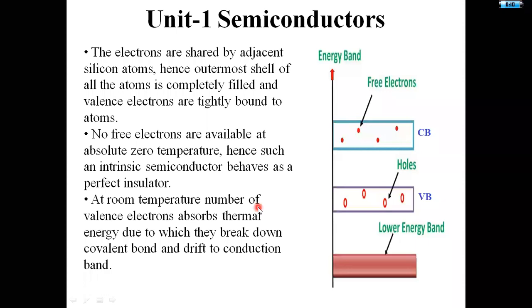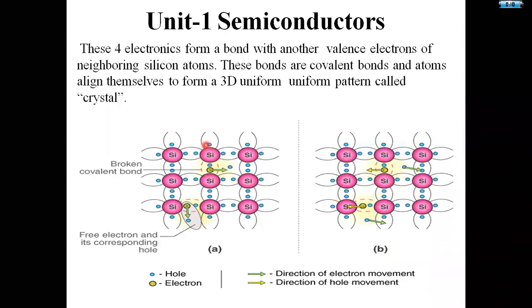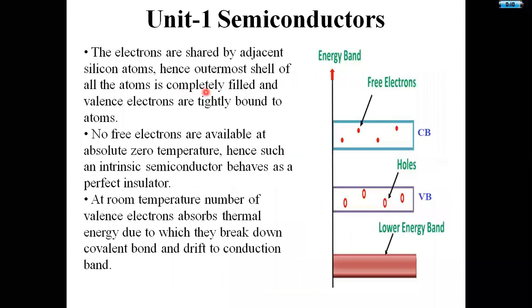Initially, these 4 valence electrons are making bonds with other silicon atoms. That means almost every atom is completely filled, and valence electrons are tightly bound to the nucleus. No free electrons are available at absolute zero temperature. Hence, such an intrinsic semiconductor behaves as a perfect insulator.